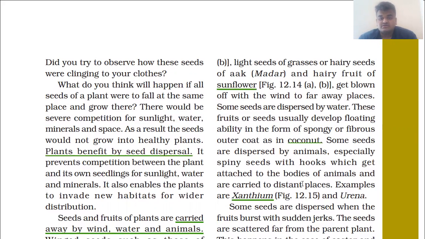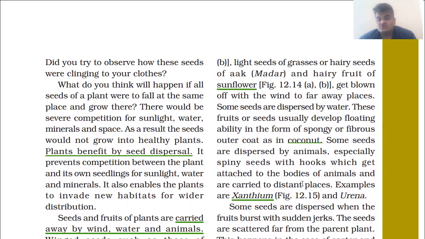Some seeds are dispersed by water also. These are the examples we have seen for dispersal with the help of air. Now let's go with the water. If you have visited places like the seashore of Bhavani or a lighthouse, you must have observed coconuts at the seashore.